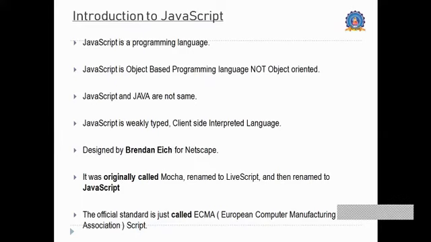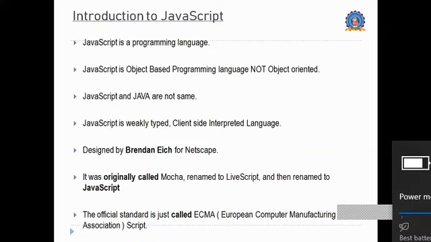Language for this particular thing, that is none other than JavaScript. JavaScript is basically a programming language, and it is being the name itself. When we hear JavaScript, you may think that this is an object-oriented one, but JavaScript is not a fully object-oriented language. It is an object-based programming language, because we are not at all using any class over here.